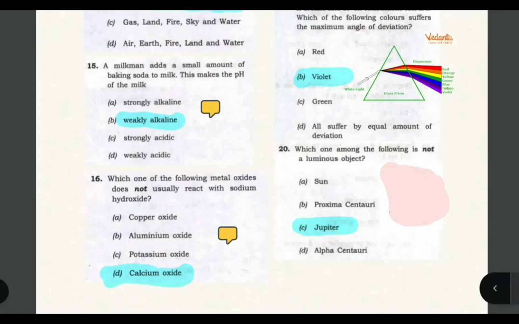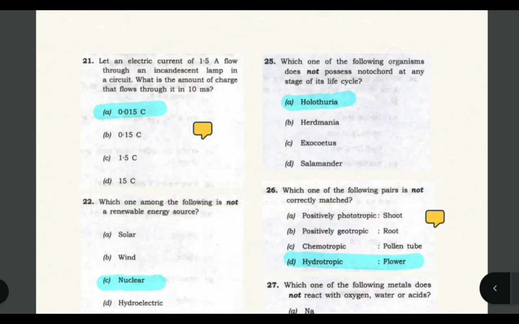Which one among the following is not a luminous object? So the correct answer would be C, Jupiter, which is a planet, whereas Sun is a star, and Proxima Centauri and Alpha Centauri are a galaxy. So all three have their own light which they emit, and Jupiter, being a planet, does not emit any light, so it would be the correct answer. Move on to the next question.